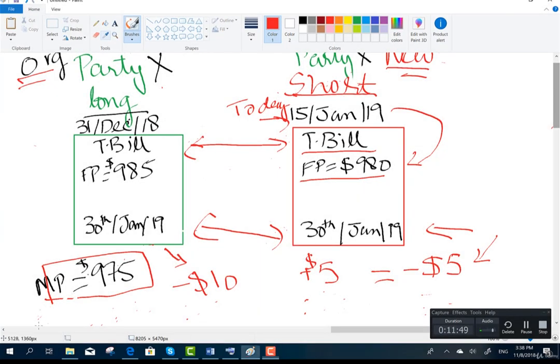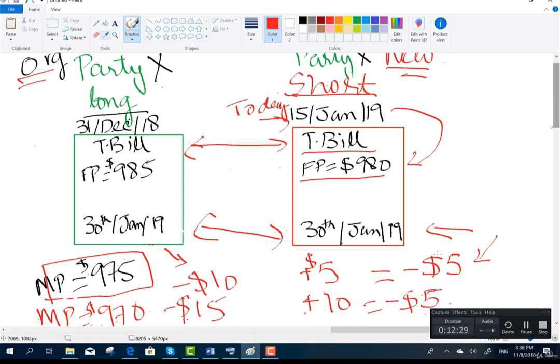Now assume that the market price fell to $9.70 instead of $9.75. What will happen? What will be the payoff on both contracts? On the original contract, Party X will incur a loss of minus 15. And on the new contract, Party X will gain $10. So Party X's net payoff would be minus $5. See, by entering into an offsetting contract, Party X has minimized its losses. Now losses cannot be higher than -5. Whatever the case would be, Party X will continue to incur losses of -5.